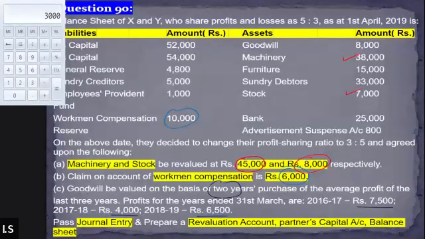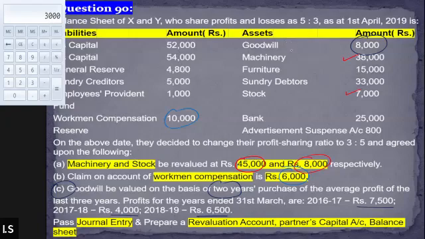Coming back to the question again, I think we did all the additional information. Now let's come to the balance sheet section. In the balance sheet, you can see there is a goodwill. There is one more goodwill there, right? Whenever there is goodwill given in the balance sheet, which kind of goodwill is it? Should it be considered as the self-valued goodwill or the purchased goodwill? Goodwill of 8,000 will be considered as purchased goodwill or self-valued goodwill? No, self-valued goodwill is already there. In the additional information C, we already calculated self-valued goodwill.